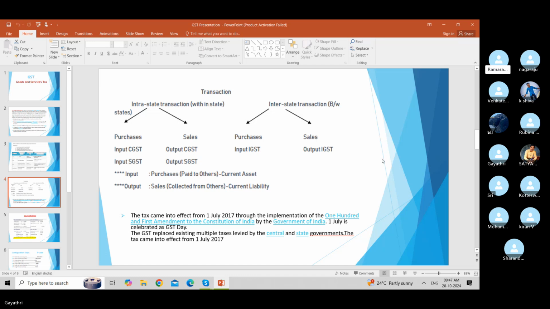Okay. Next, the GST tax came into effect from 1st July 2017. That is through the implementation of the 101st Amendment to the Constitution of India by the Government of India, and 1st July is celebrated as GST Day. And GST is replacing most of the existing multiple taxes levied by the central and state governments.